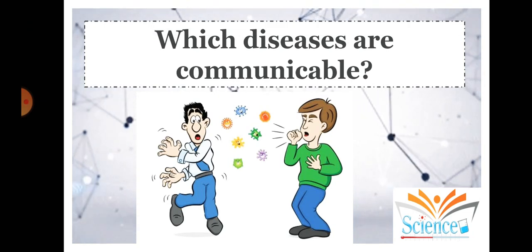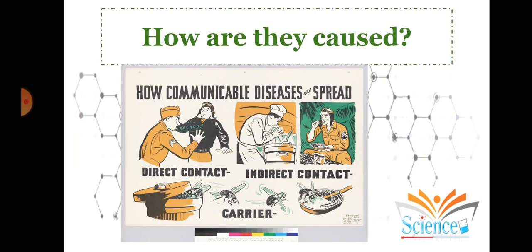Now, how are these diseases caused? These diseases are generally caused by microorganisms. And what are these microorganisms called? They are called pathogens, right? For example, the common cold is caused by a virus.